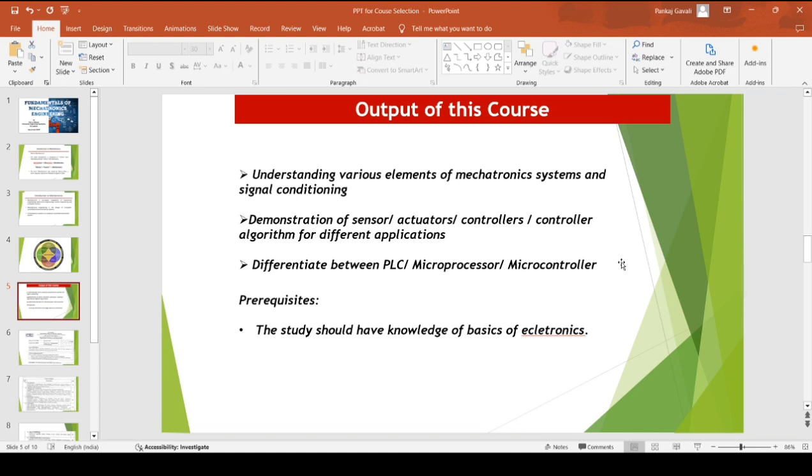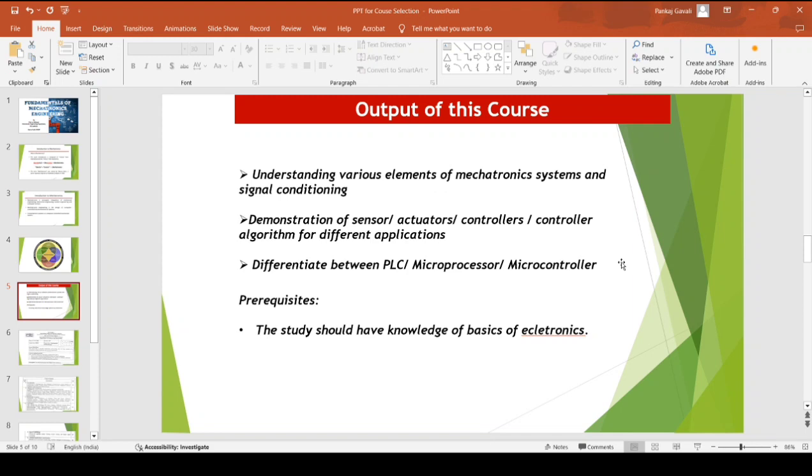Also, the students will be able to understand not only the elements of a mechatronic system, but also signal conditioning. Second, we have the demonstration of various sensors, actuators, and controller algorithms for different applications.